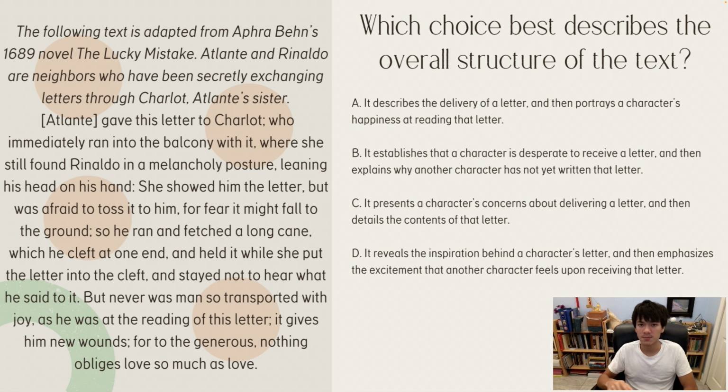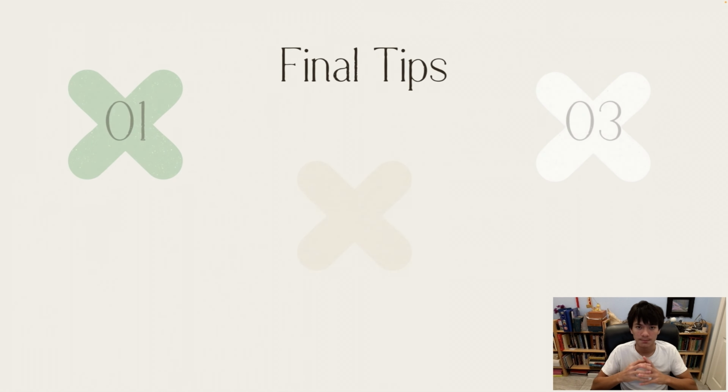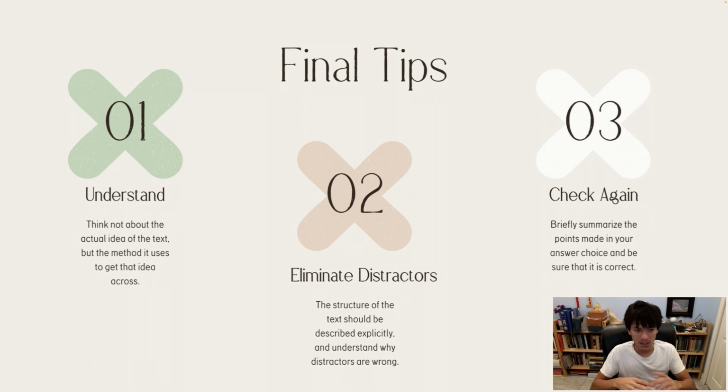These questions are very, very straightforward. The only time you might have some trouble with these is when it's a poem, in which case you're going to have to read a little more closely and understand the figurative language there. But there are so many different types of poems, you'll just have to be able to read it and understand, right? So let's wrap up this lesson. Make sure you understand not exactly what's going on, but the method that it's using to get the idea across.